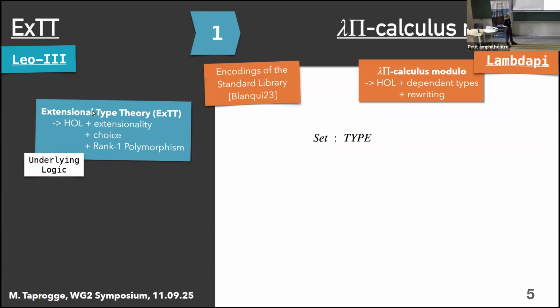And then when we come to the actual encoding, this very much resembles what we have seen before. Just the naming is a bit different here. So once again, we have set, which is declared as a type. We're going to use set to declare our object level types. In higher order logic, these will usually be omicron and iota. And we can also declare things like our function type constructor in this way.